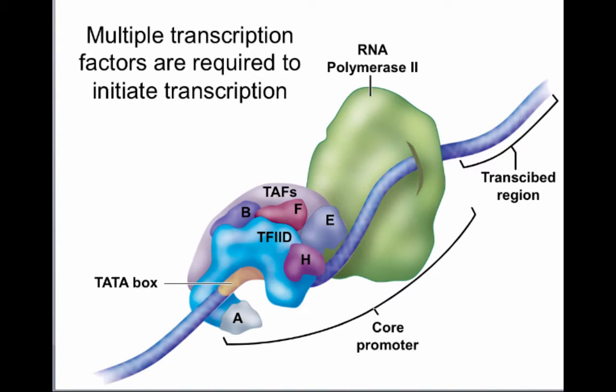Even if proteins are going to promote transcription, you still need a large combination of different proteins. In eukaryotes, you need multiple transcription factors in order for transcription to start, in order to recruit RNA polymerase. All those transcription factors need to be in place so that RNA polymerase can come in and start transcribing the gene.